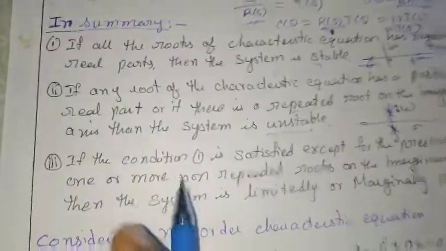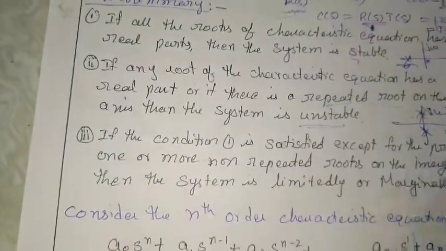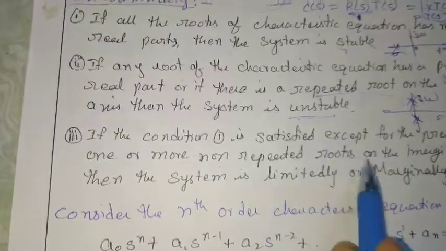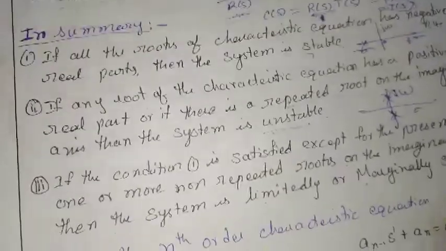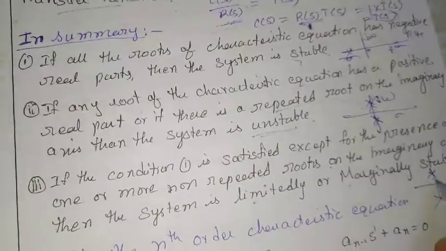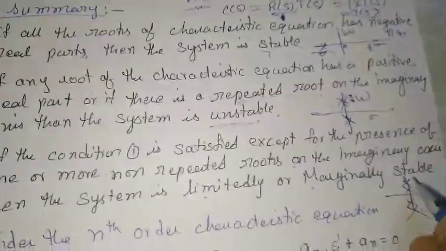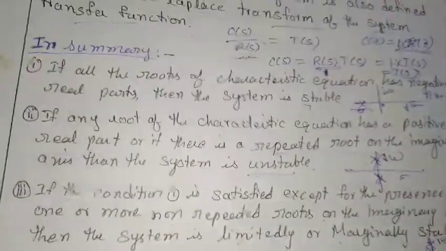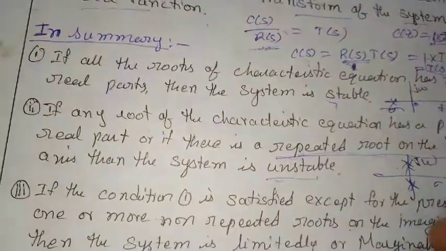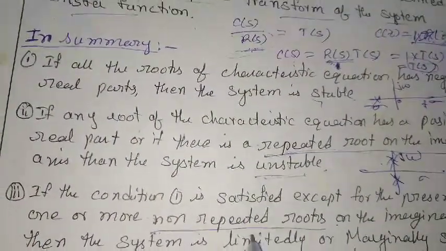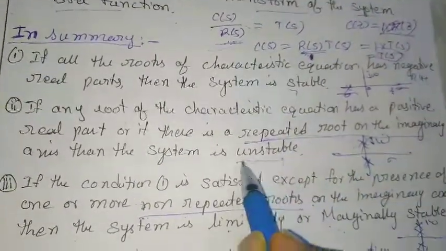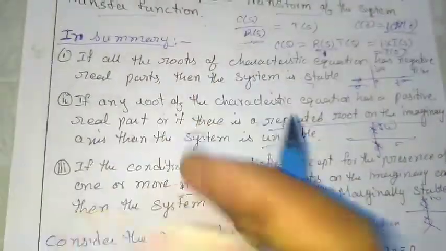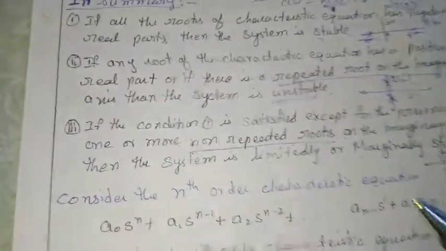The third condition: if condition 1 is satisfied and there are one or more non-repeated roots on the imaginary axis, the system is limitedly or marginally stable. If you have two or more non-repeated roots, meaning the values are different, then the system is marginally stable. So for these two conditions: for non-repeated roots on the imaginary axis, the system is marginally stable; for repeated roots, the system is unstable. Based upon the roots, we conclude whether the system is stable or unstable.